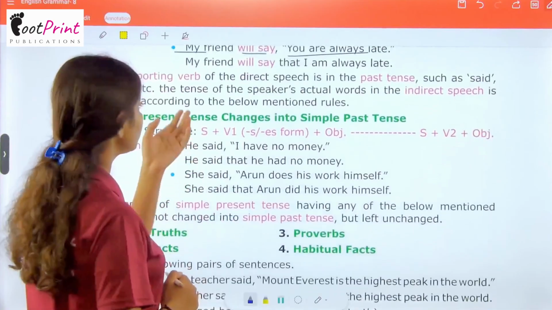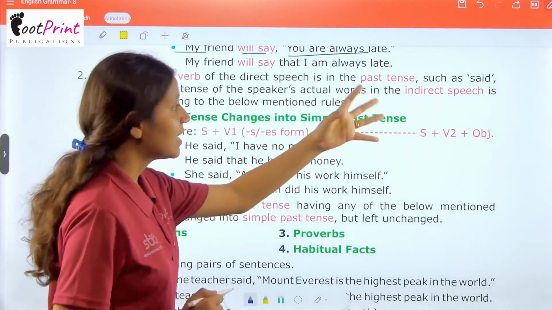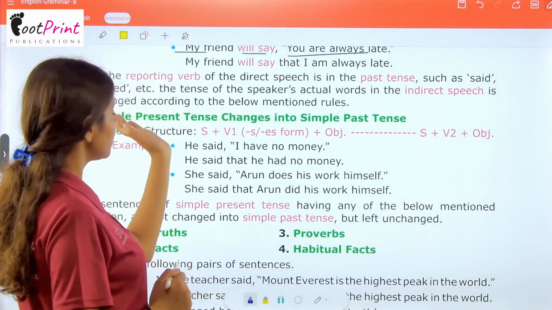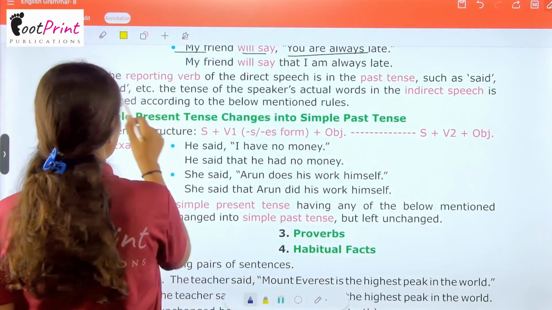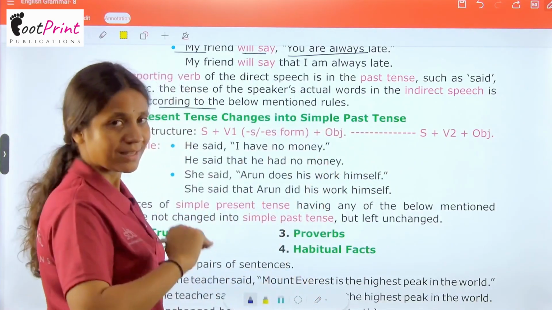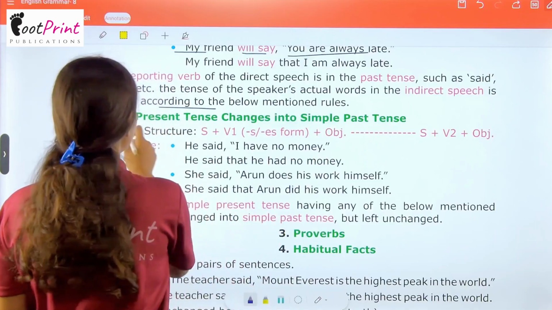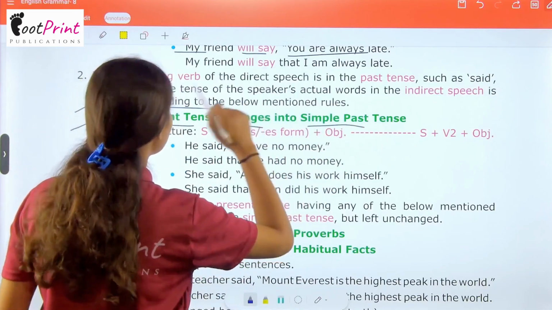Now, if the reporting verb of the direct speech is in the past tense, such as said, asked, etc., the tense of the speaker's actual words in the indirect speech changes according to the below mentioned rules. Let's understand these rules. Simple present tense changes into simple past tense.